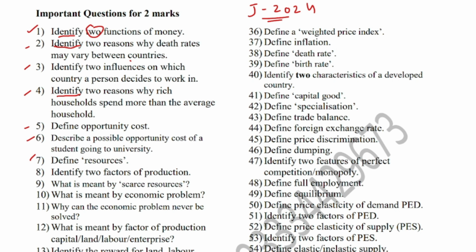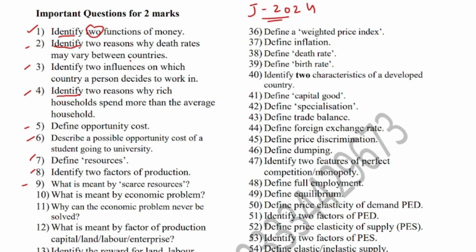Define resources. Resources are the factors of production that are needed to produce goods and services, including land, labor, capital, and enterprise. Identify 2 factors of production. Factors of production include land, labor, capital, and enterprise. You can identify any 2 of them. You can also say natural resources, human resources, and man-made resources.